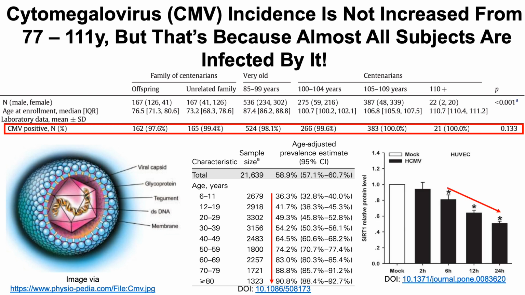And then, as an interesting brief story, it ties in potentially to the NAD story. So in this study here, they found that infecting endothelial cells, in this case human umbilical vein endothelial cells, HUVEC cells, with CMV resulted in significantly decreased SIRT1 protein levels. So SIRT1 is an anti-aging protein, so having less of it would be bad for aging. And I'm probably going to talk more about CMV, SIRT1, and the other effects of CMV on aging in another video, so stay tuned for that.